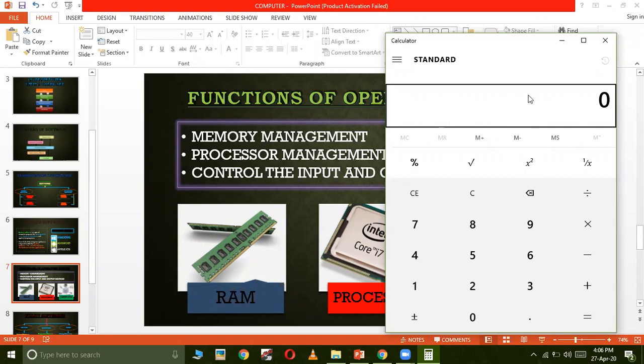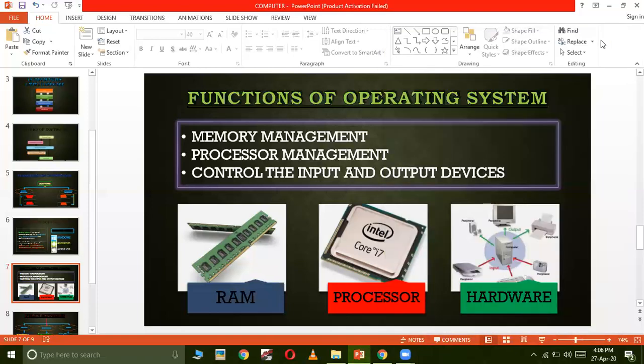Now, if the calculator is open, that means the PowerPoint is in the background. And whenever an application goes into the background, it is the operating system's duty to take the memory that is not being used by the background application and provide it to the new application which has been opened. And that is what is called memory management. The operating system does that work. Managing the memory of a computer is done by the operating system. Otherwise, the computer will not be able to perform multitasking.